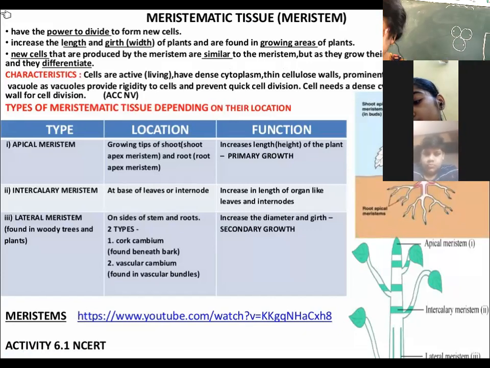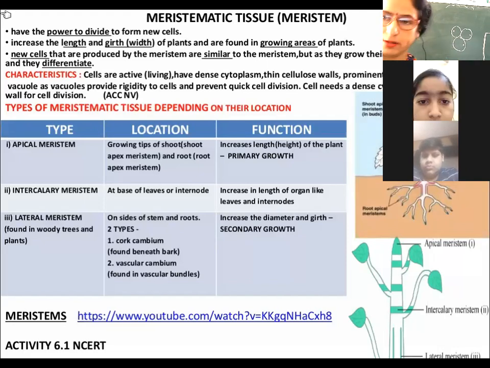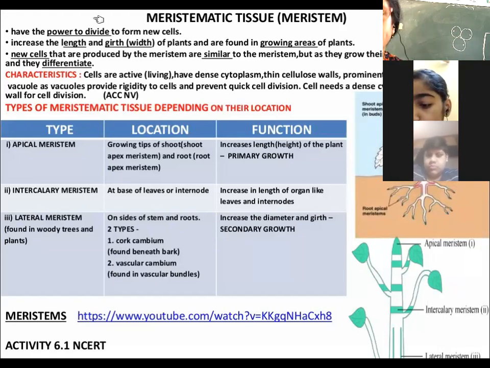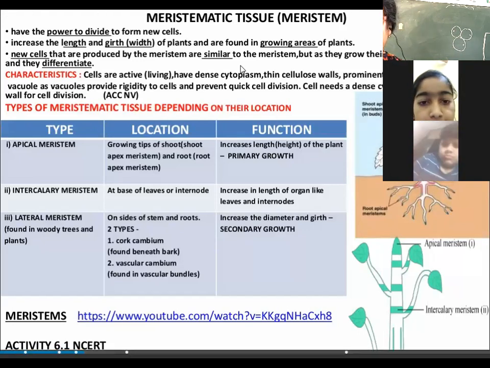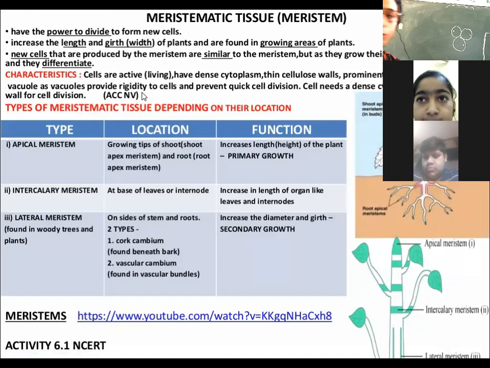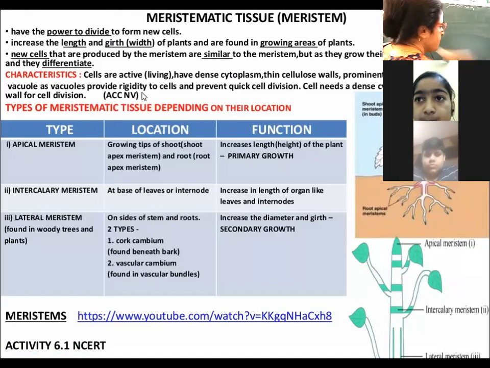Now we are going to discuss their characteristic features, what all are the features of the meristematic cells. Like I told you, the meristematic cells are small and thin walled. The cells which make up the meristematic tissue, the cell wall of those is thin, right? The cell wall of the meristematic tissue is thin.